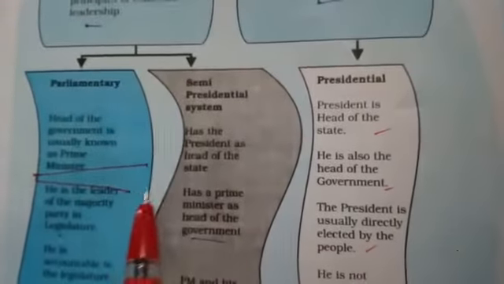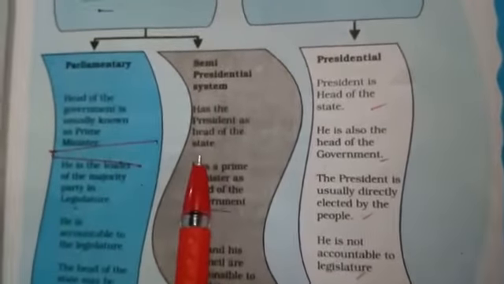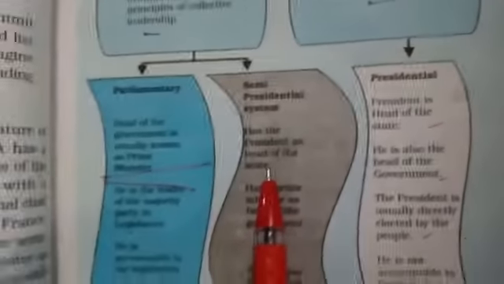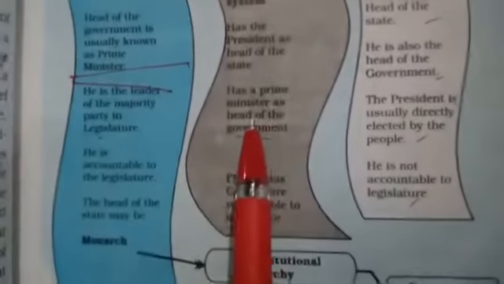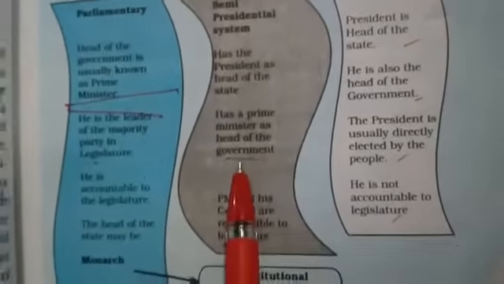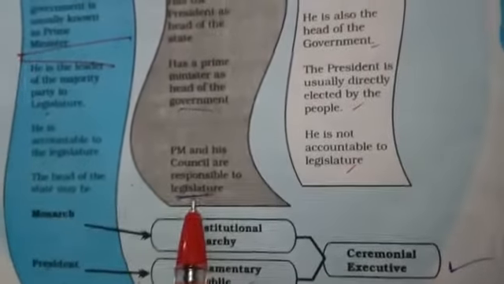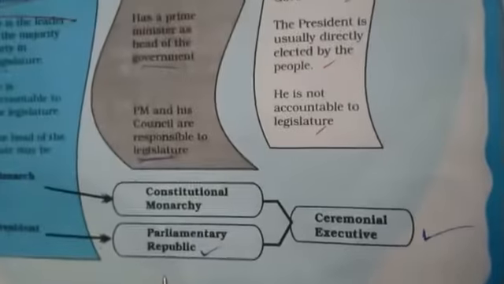Now, the semi-presidential system has the president as the head of the state. Sri Lanka is having this type of government, where the semi-presidential government has the president as the head of the state and the prime minister as the head of the government. Then the PM and his council are responsible to the legislature. Now, in the monarchism, constitutional monarchy, in the president, parliamentary republic. India is a republic country also.